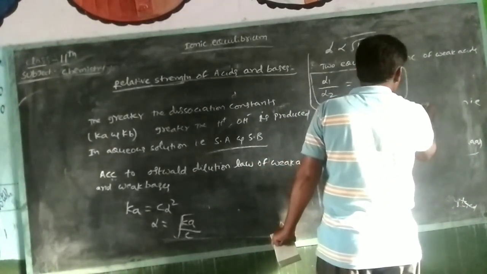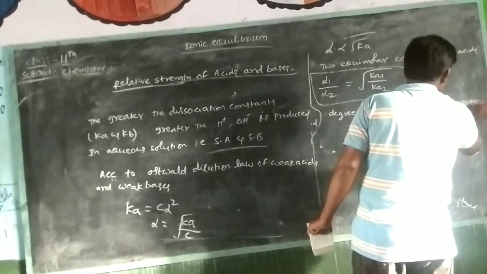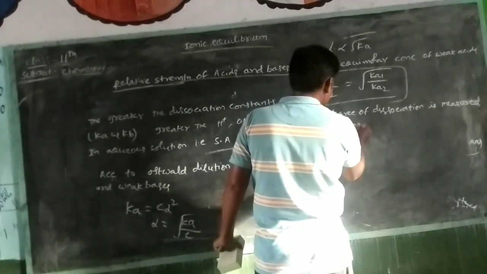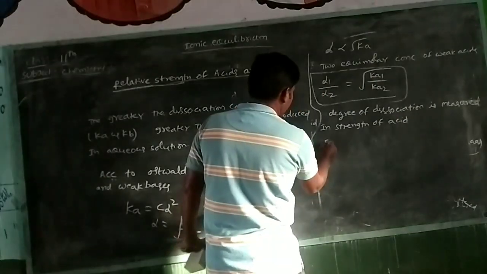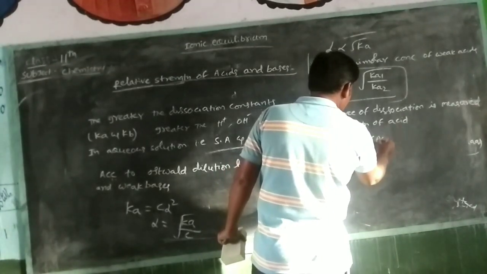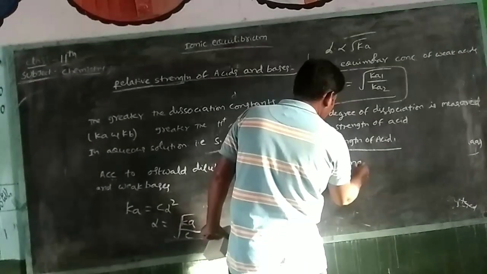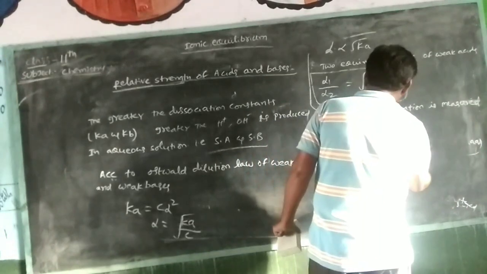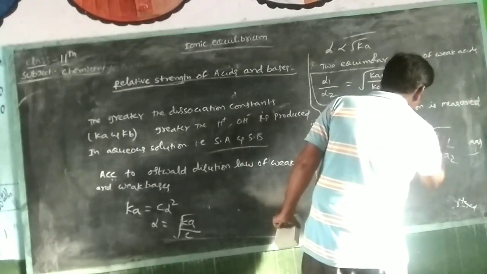Degree of dissociation is measured in strength of acid. You can write the strength of acid 1 by strength of acid 2 is equal to root of Ka1 by root of Ka2.